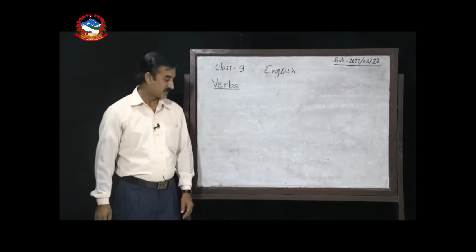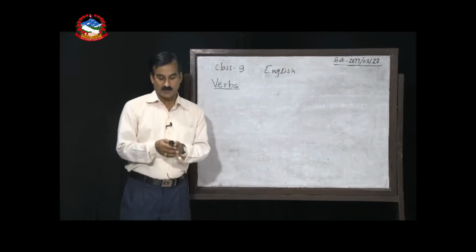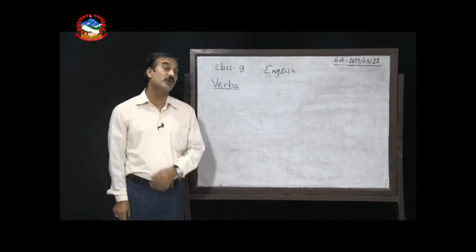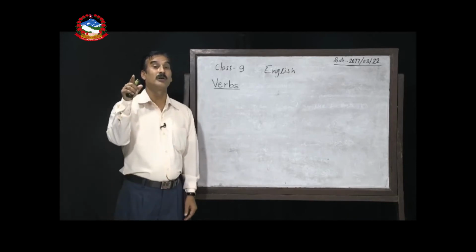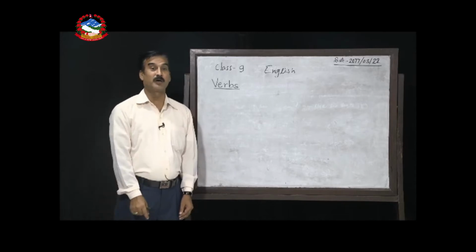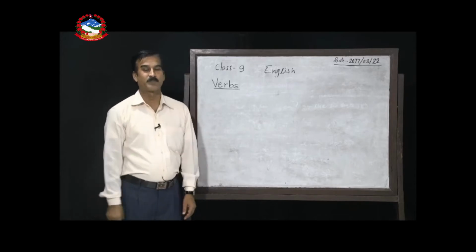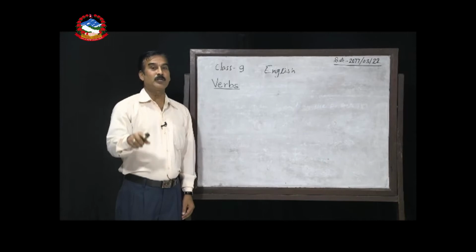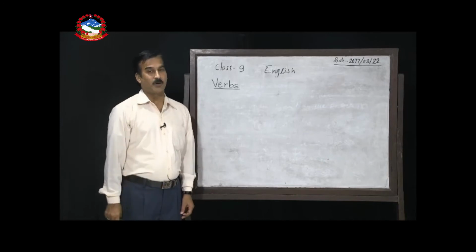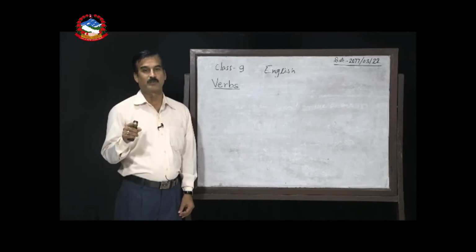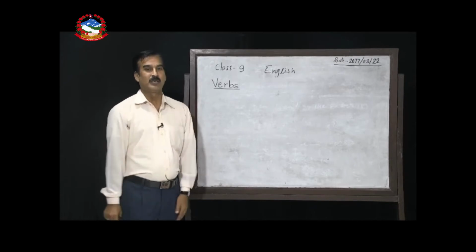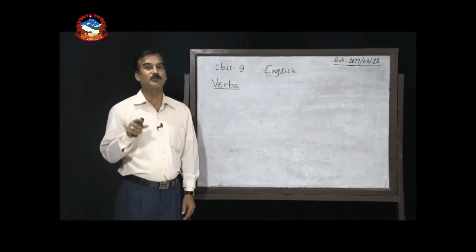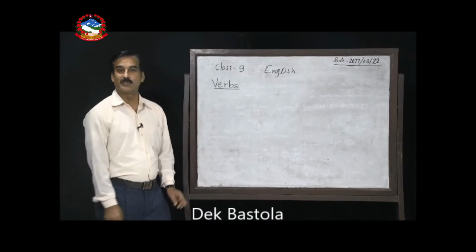Detail of main verbs. So first of all, dear students, I like to draw your attention to the definition of main verbs. Look on the screen there. The main verb is also called the principal verb. Principal, main, important. This term main verb refers to the important verb in the sentence.